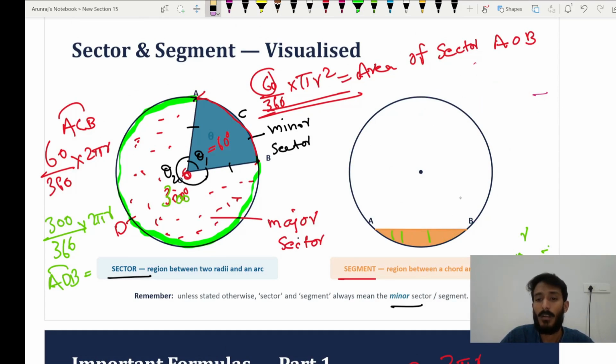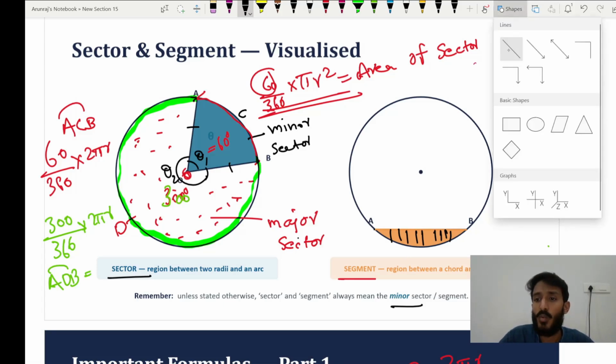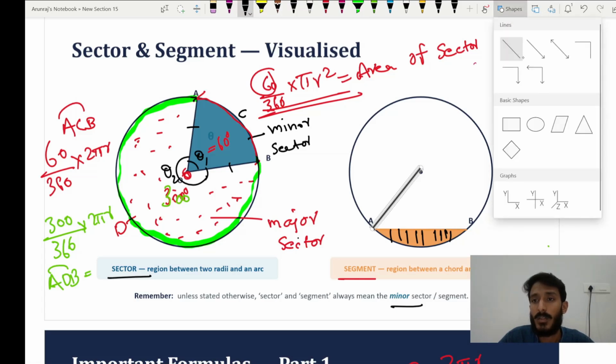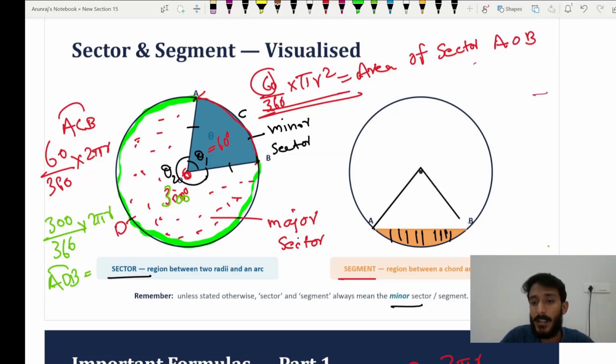We have two segments, one minor and one major. How do we get this area? This AB is the chord, and this is the area we are going to find. You need to create a triangle here.